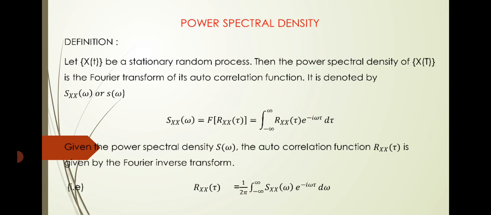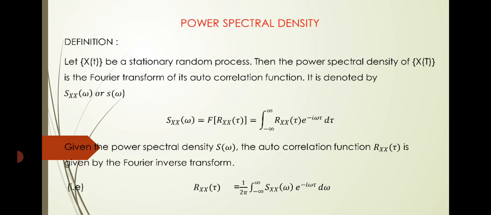That is, Sx of omega equal to F of Rx of tau equal to integral minus infinity to infinity Rx of tau into e power minus i omega tau into d tau.